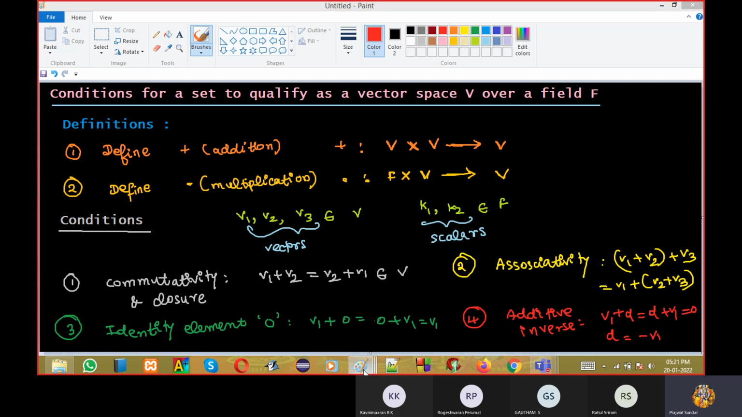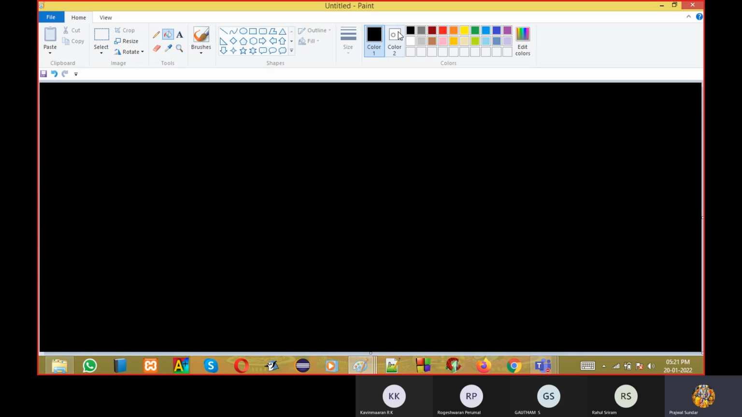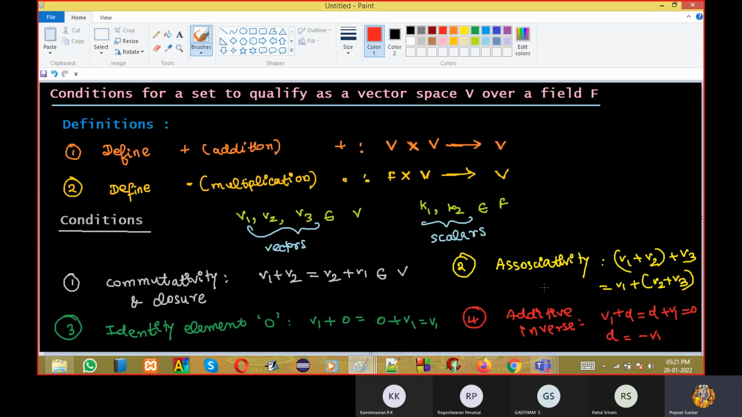First I'll write all the properties, then when I'm discussing examples, all of you can interact and it will be very nice. So now I'll do multiplication properties. Listen carefully. Please observe this slide one time. These 4 properties belong to addition. When I am performing properties for addition, I am taking one element from vector space, another element from vector space. I am not even talking about the field.